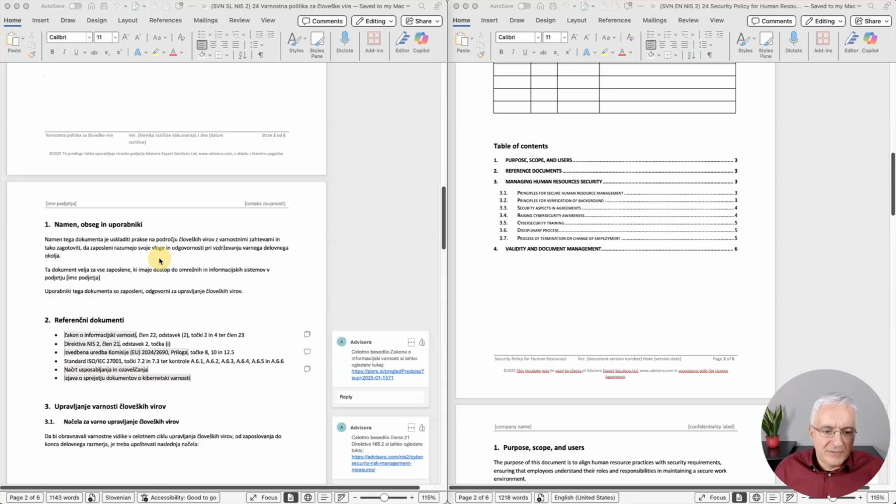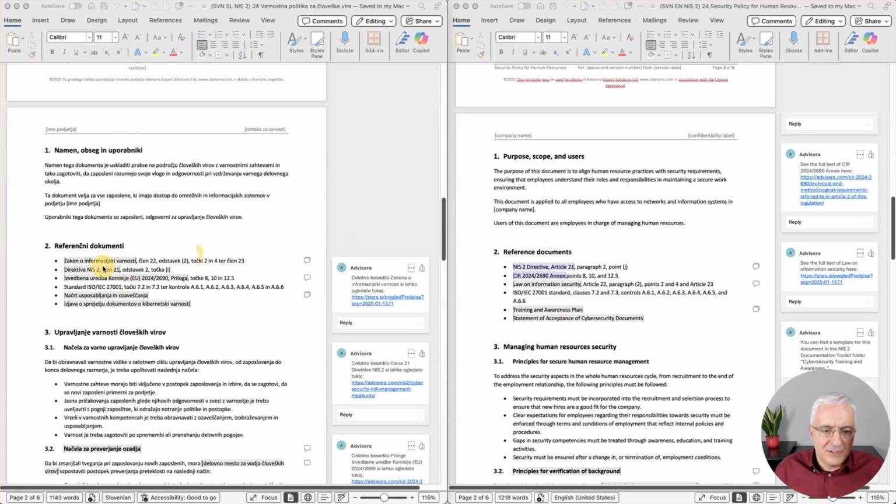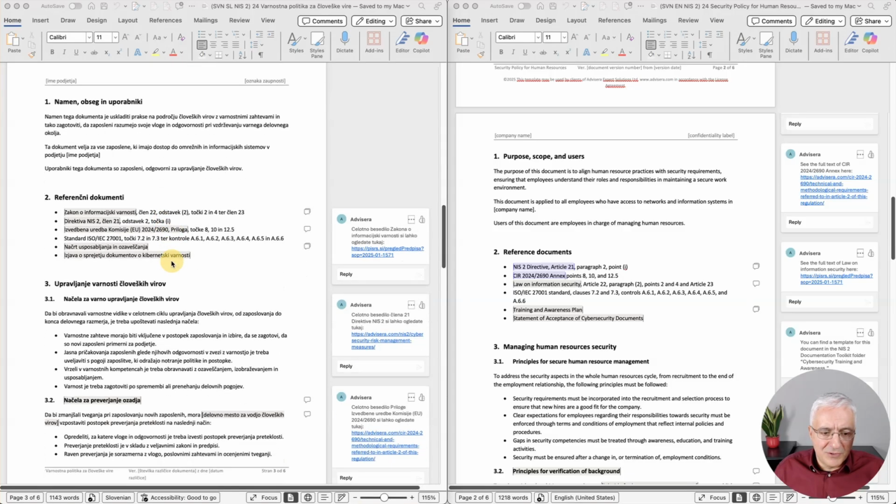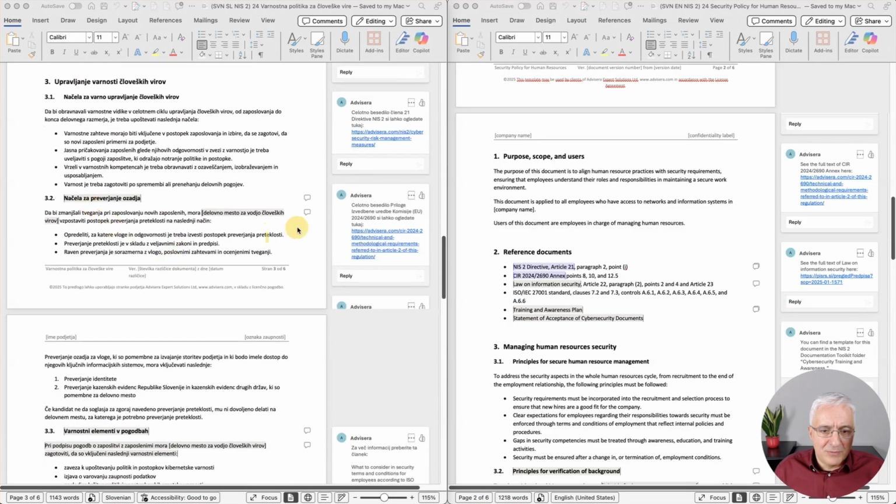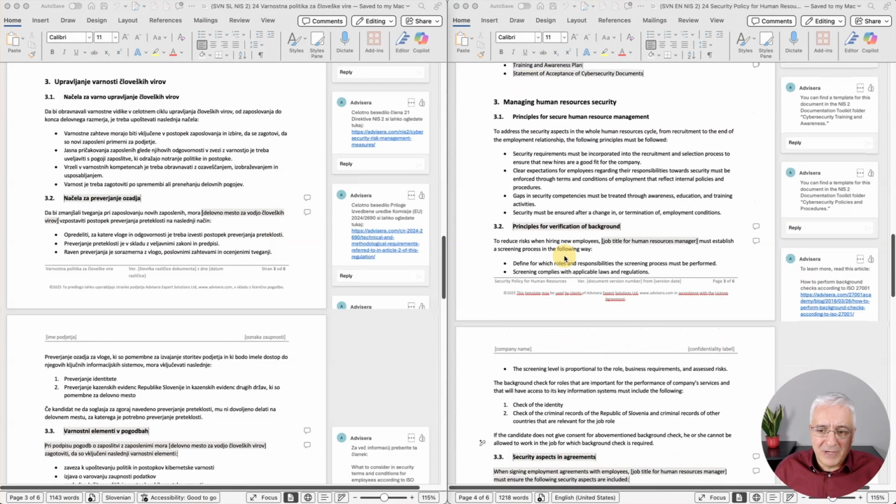Let's see the reference documents. Here you have the reference to this NIS2 law, or information security law in Slovenia, the NIS2 directive, also this Commission implementing regulation 2690, and then several clauses and controls from ISO 27001. And I'll come back to why all these documents are important and how you build a document based upon them. But first let me show you this section 3.2, which speaks about how you actually check the background of candidates.